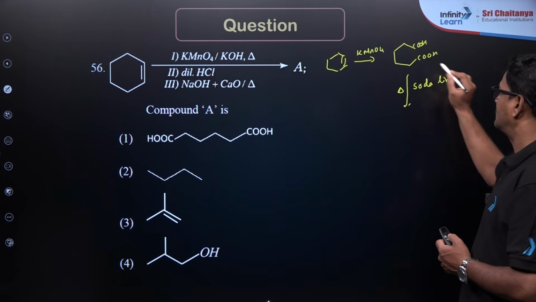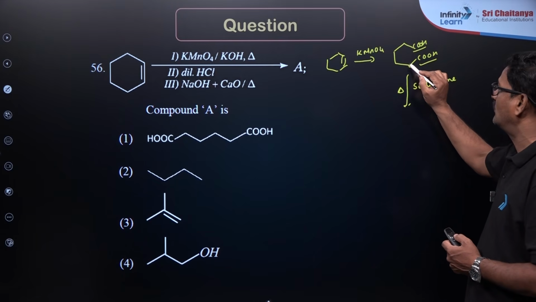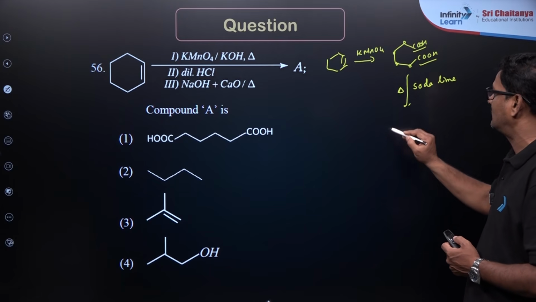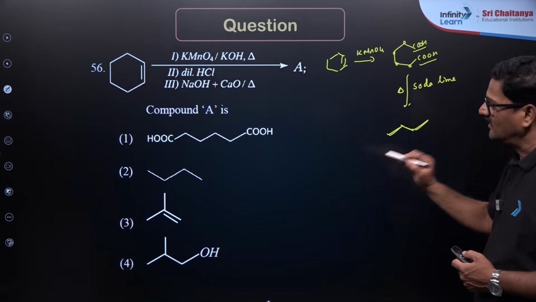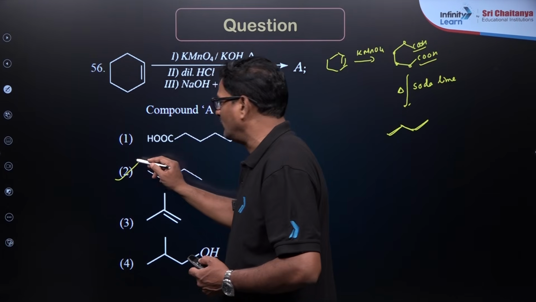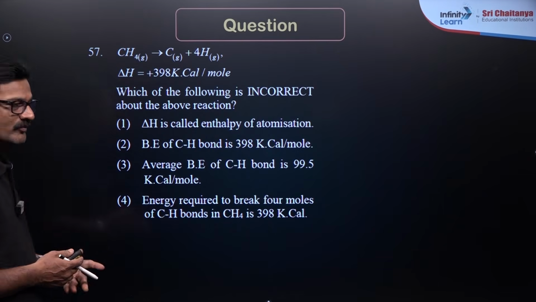This soda lime makes it decarboxylated, so that you can remove this and this, and only 4 carbons will be left. So it is a 4 carbon alkane, nothing but normal butane. Option 2 is the correct answer for this question.